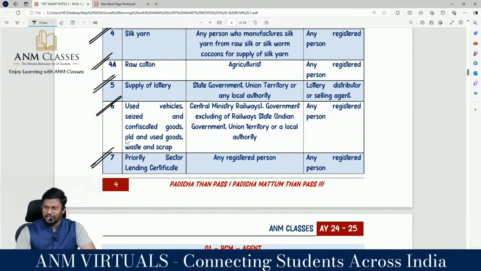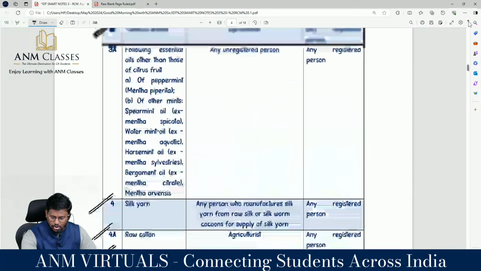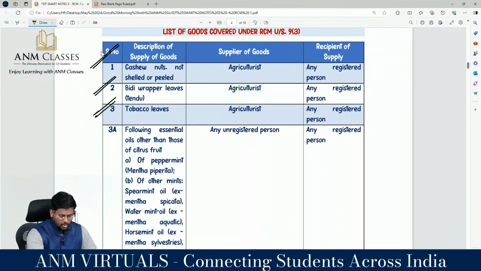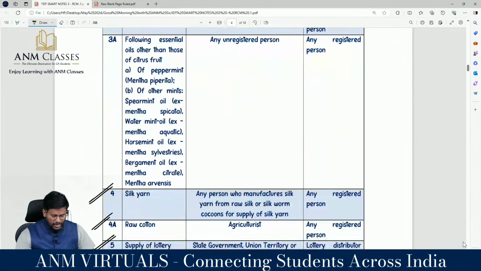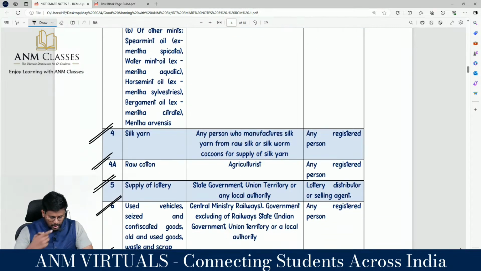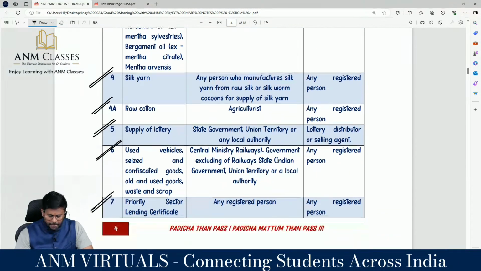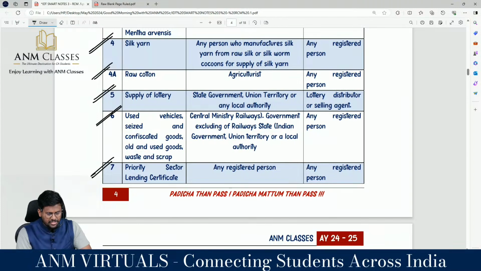The last item, with which the list comes to an end: priority sector lending certificate, by any registered person to any registered person. The recipient registered person is the person liable to pay tax on reverse charge basis. So we can recall: 1, 2, 3, then following essential oils other than oil of citrus fruit as the fourth one, then silk yarn, raw cotton, supply of lottery, second-hand vehicles, seized and confiscated goods, old and used goods, waste and scrap, and priority sector lending certificate.